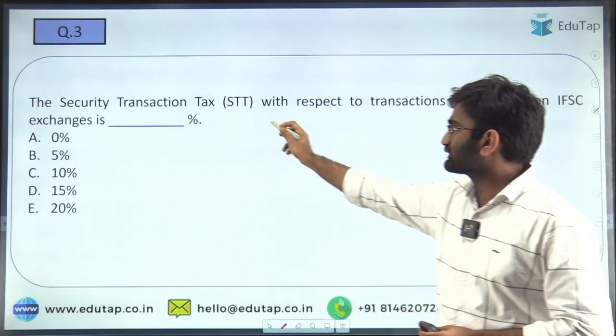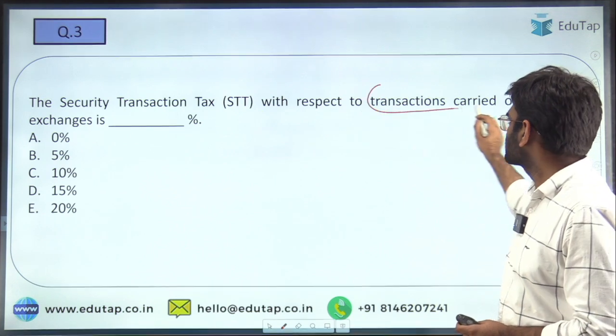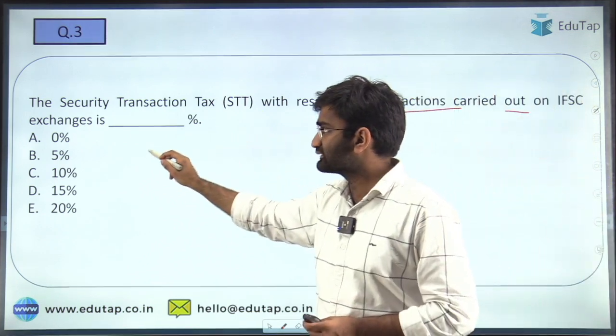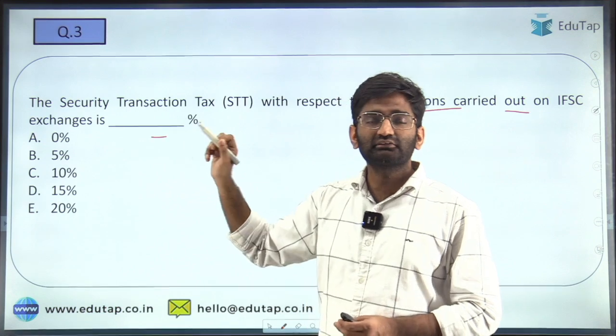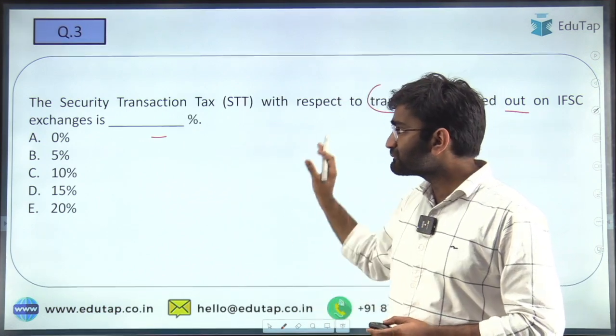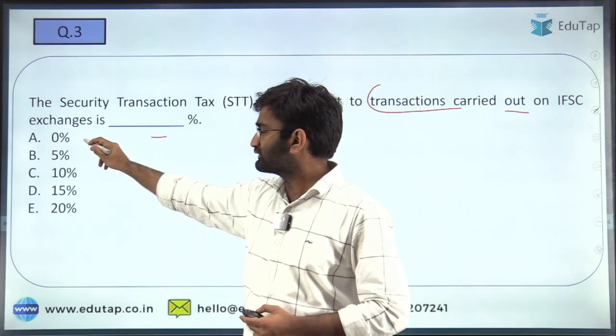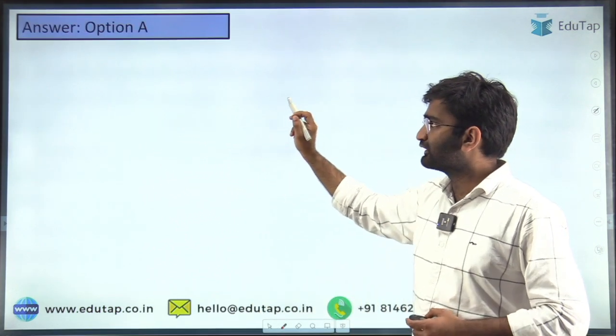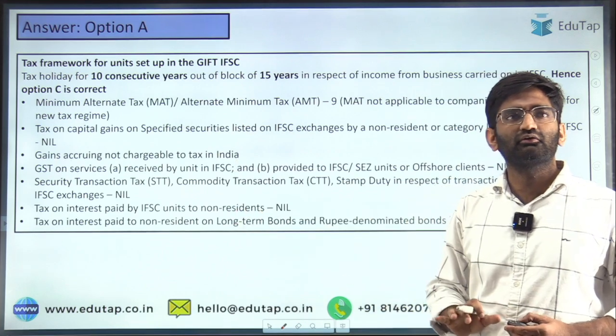The securities transaction tax with respect to transactions carried out on IFSC exchanges is dash. Just now we have seen that the securities transaction tax is actually nil, and so the correct answer here will be A, 0%, right? All of this we have seen already.